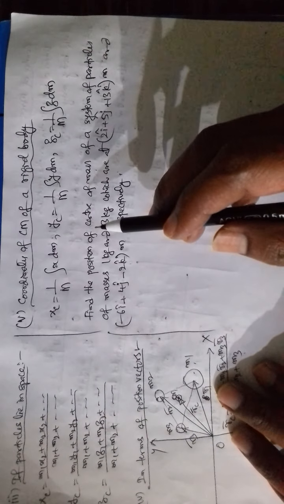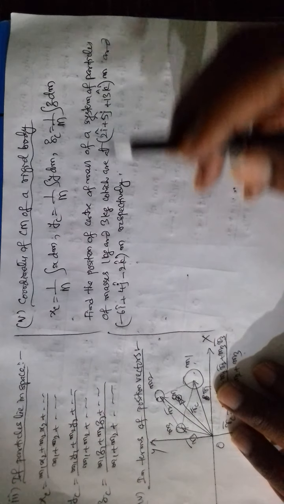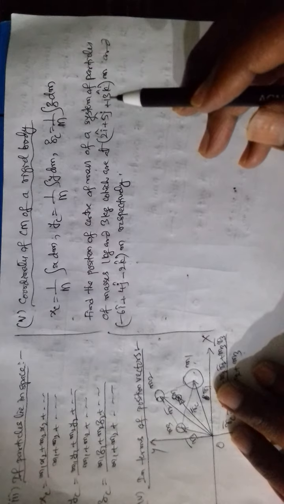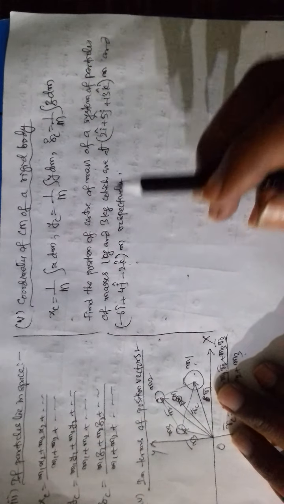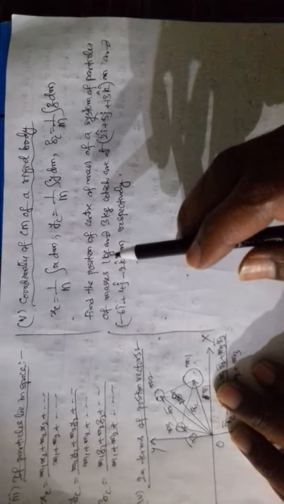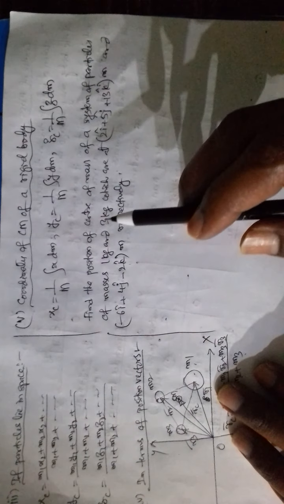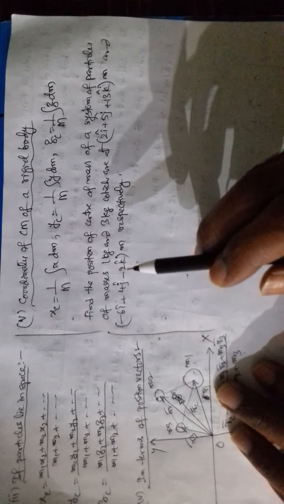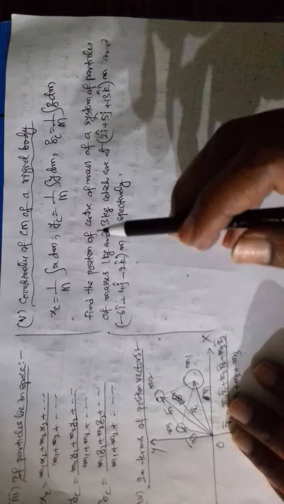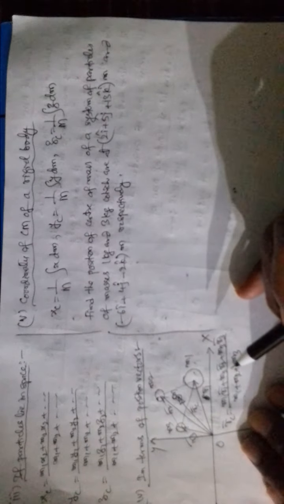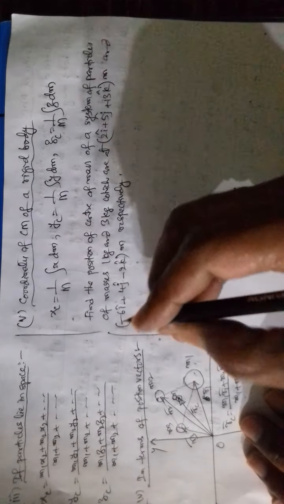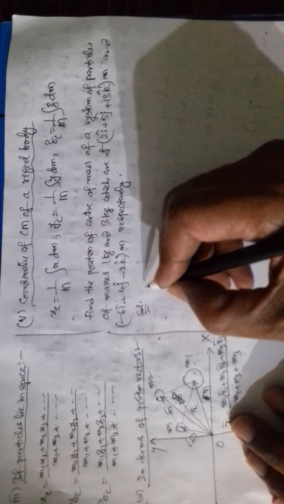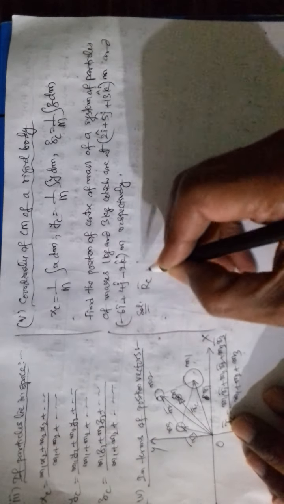Now let us take a problem and do this. Find the position of the center of mass of a system of particles of masses 1 kg and 3 kg. The 1 kg position is given by this position vector and the 3 kg position is given by this position vector. So now we have to find the position of the center of mass. The formula we will be using is this one. So, solution.